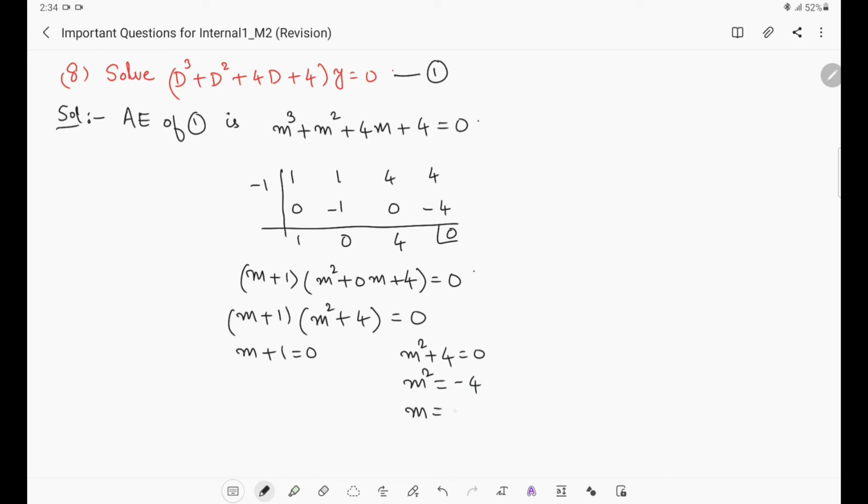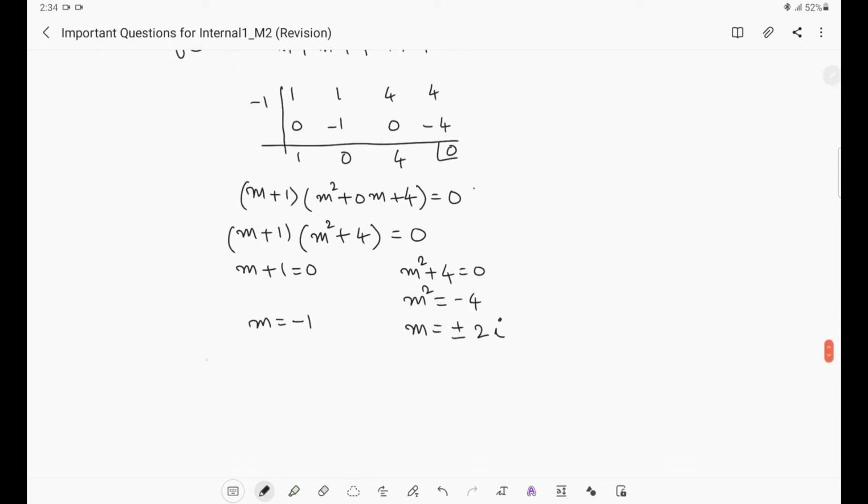Then m equal to plus or minus square root of 4 is 2, and square root of minus 1 is i. Here m equals minus 1. So one root is real here. Because it's a third degree auxiliary equation, 3 roots we will get. First root is minus 1, second root is plus 2i, third root is minus 2i. So we are getting one real root and complex roots.